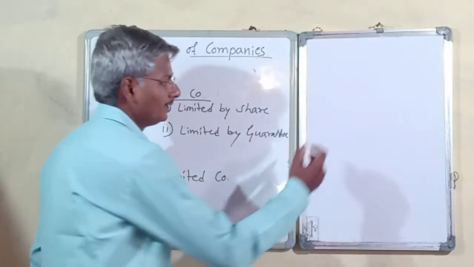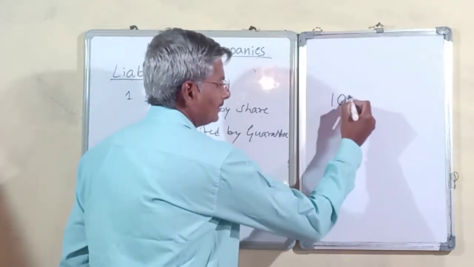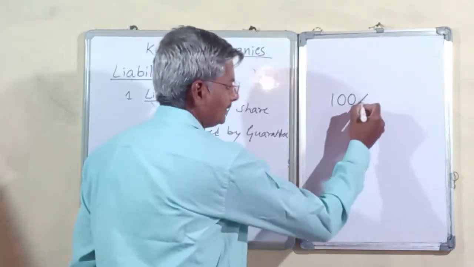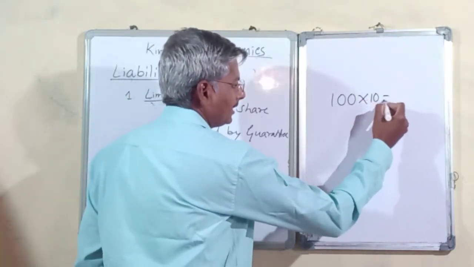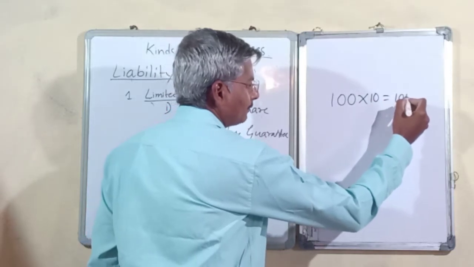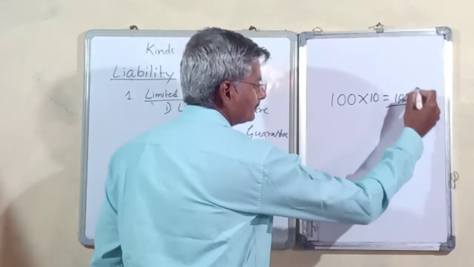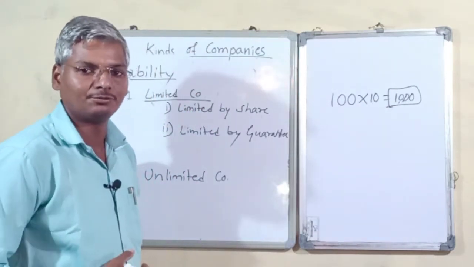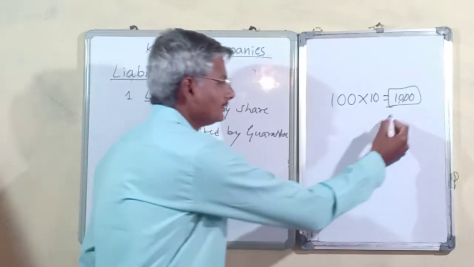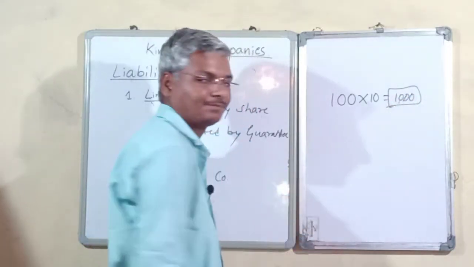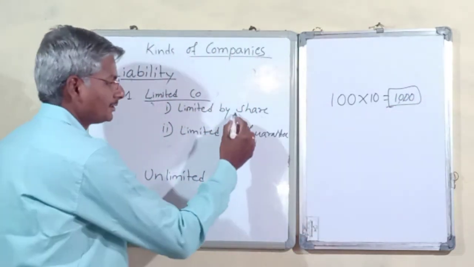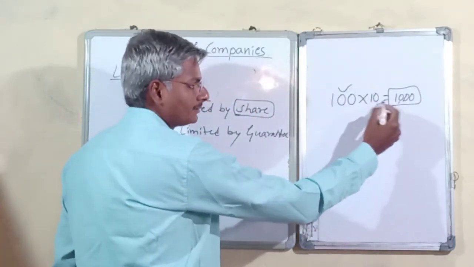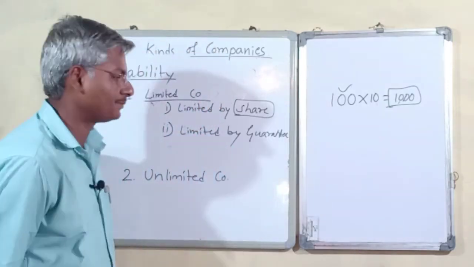For example, if an individual has shares with a face value of 100 rupees, and purchases 10 shares amounting to 1000 rupees, then in case of winding up, he is only liable to pay this 1000 rupees, not more than that, because the share's face value is 100 rupees times 10, which is 1000 rupees.